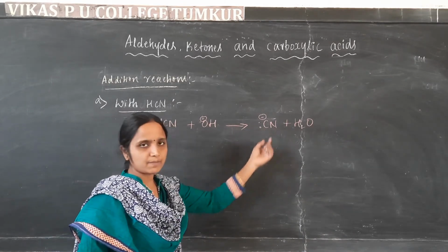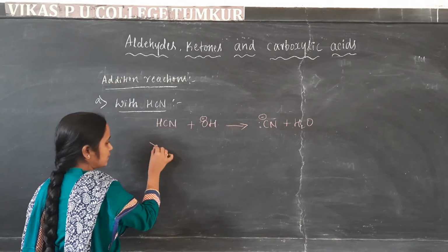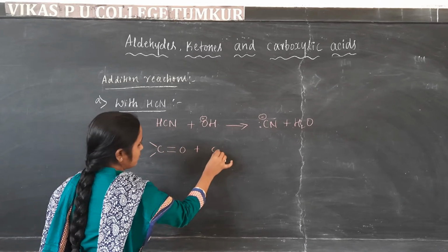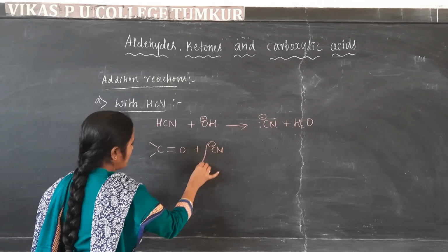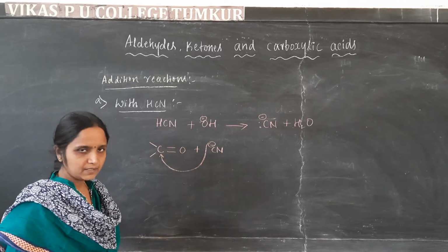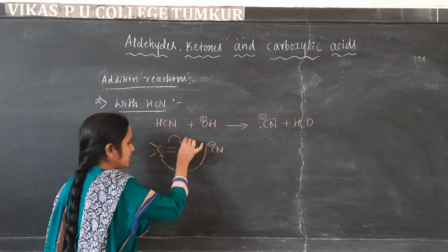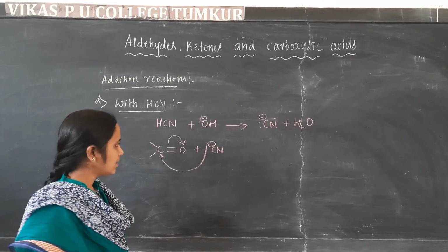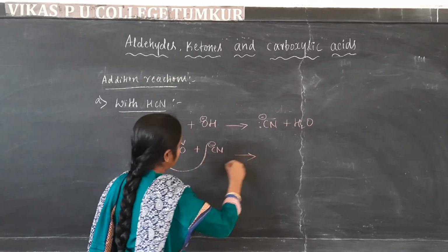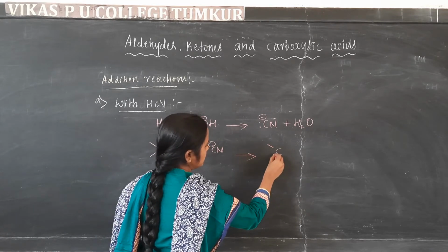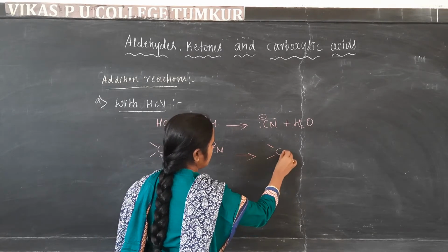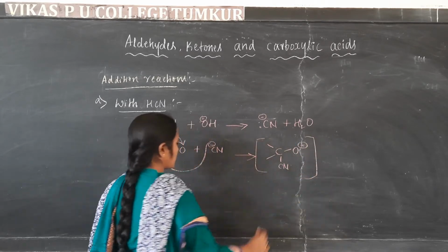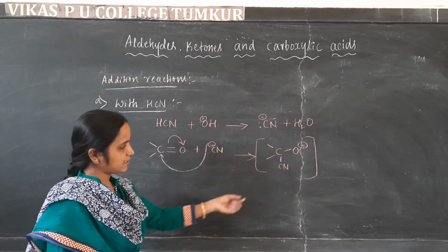Then the attack of this nucleophile on the carbon gives the intermediate cyanohydrin product, that is, CN and O minus. This is the intermediate product.